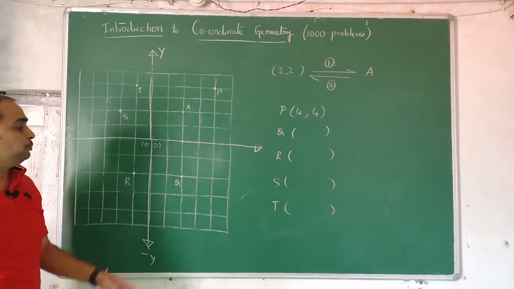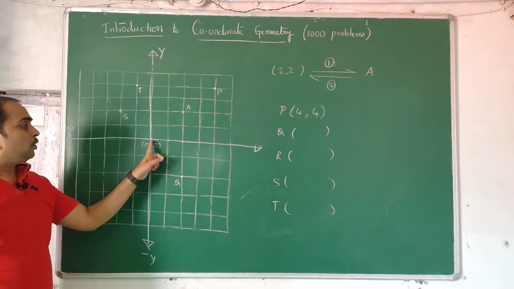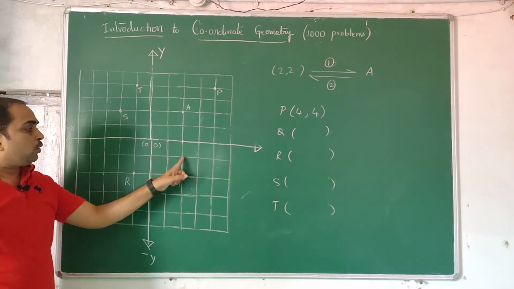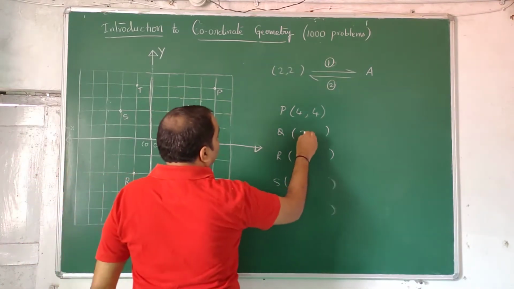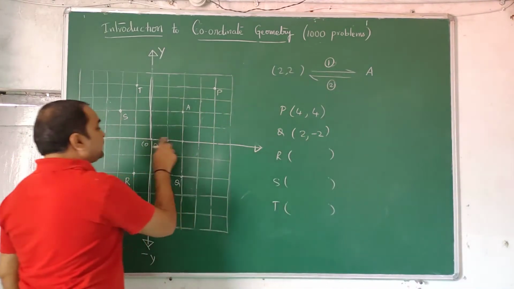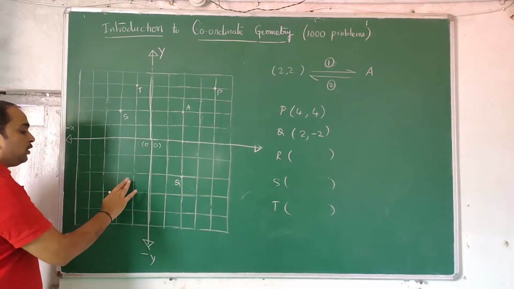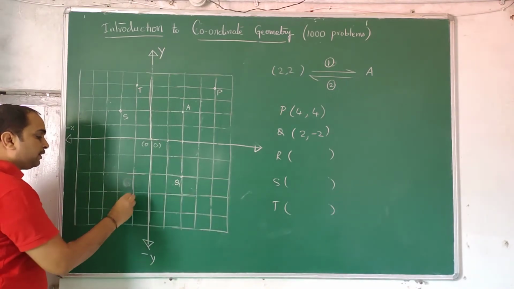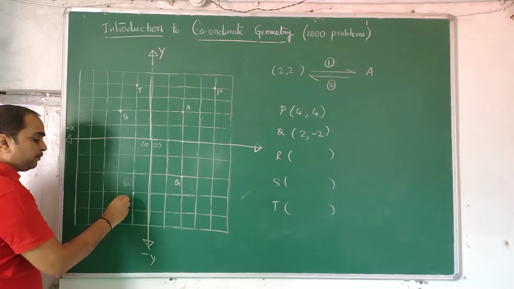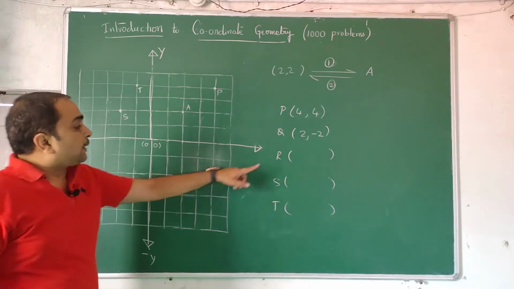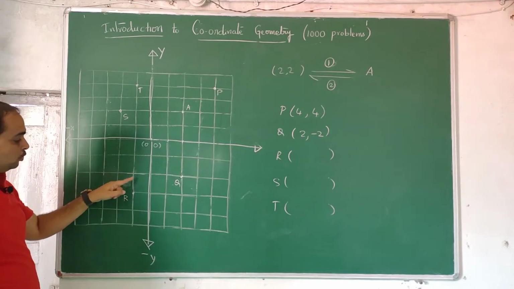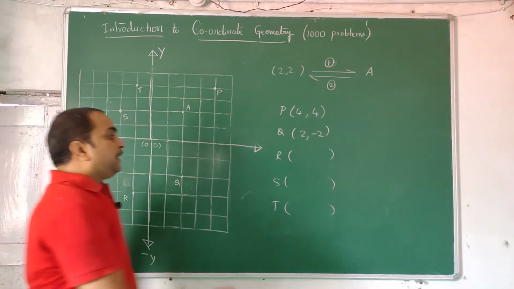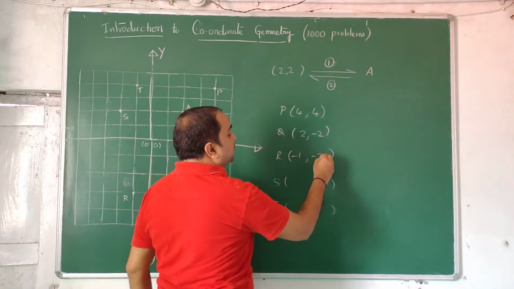So what is Q? This is Q. So from origin 1, 2, 1, 2. So obviously it is 2 comma minus 2. Why? X axis is positive, y axis is negative. This R we have already written previously, so we will write it somewhere here. This is the R. Now what is R? You have to come left, minus 1, then 1, 2, 3 down, minus 3, so minus 1 comma minus 3.